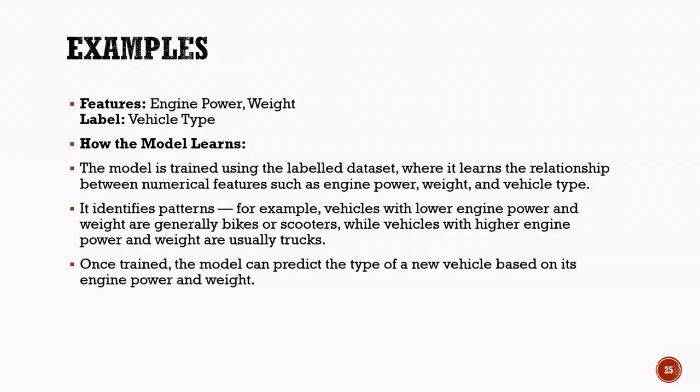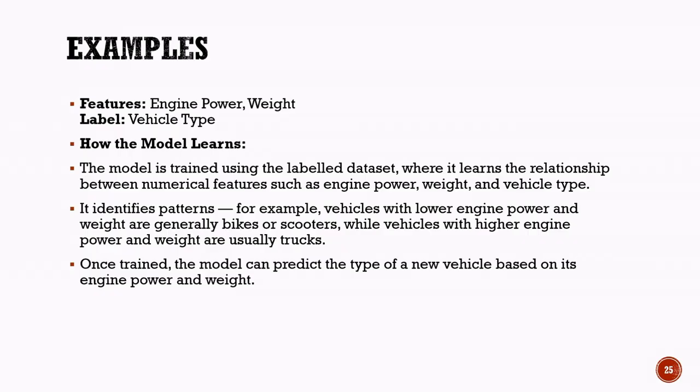How the vehicle classification model learns. Let us now understand how the vehicle classification model learns from the data. In this example, the features are the characteristics used to describe each vehicle. These features include the vehicle's engine power and weight. The label is the output that the model is expected to predict. In this case, the label is the vehicle type, such as a bike, scooter, car, or truck.